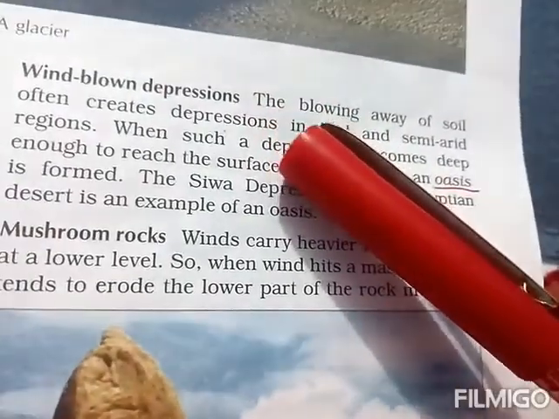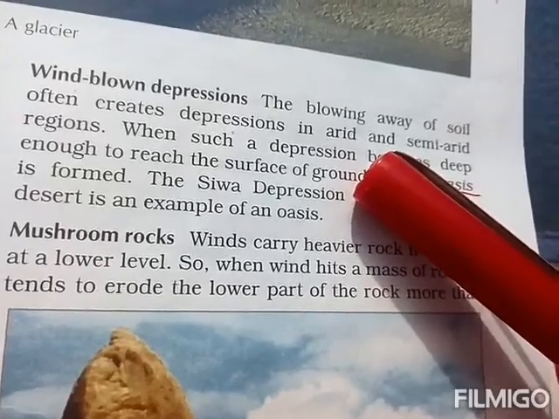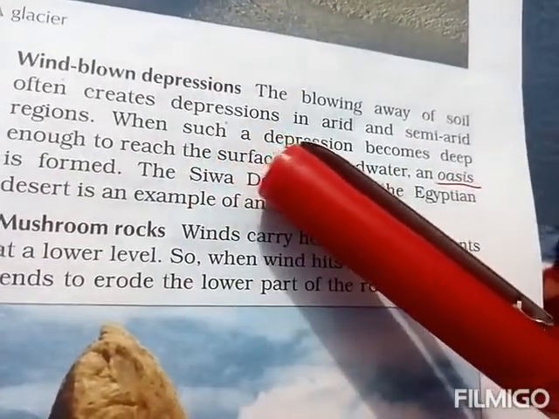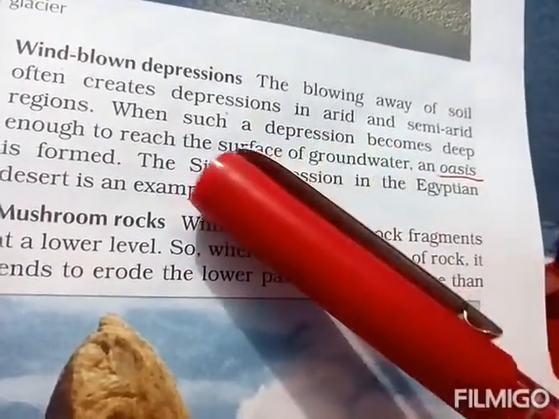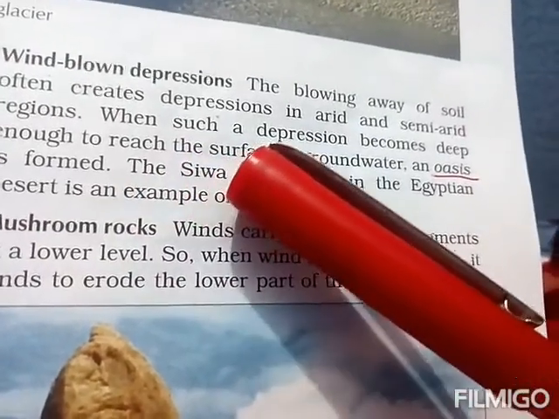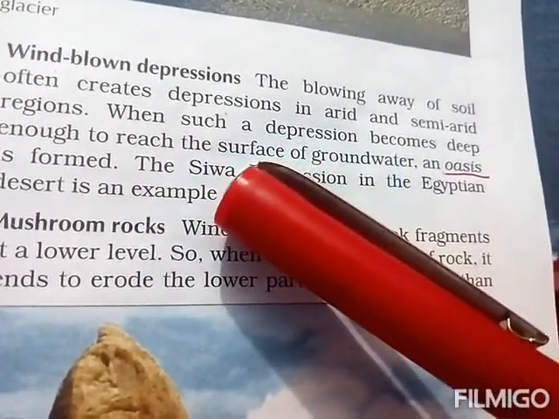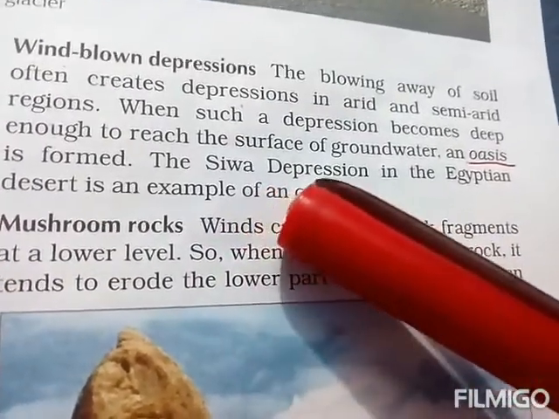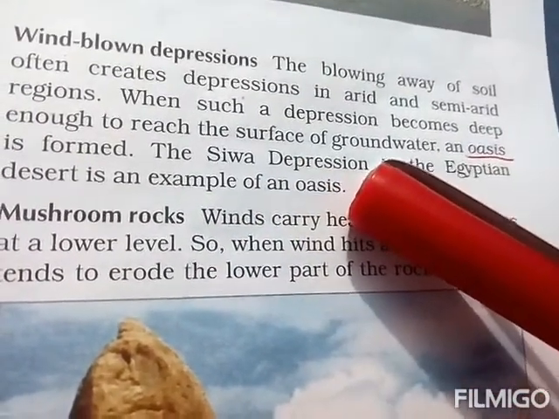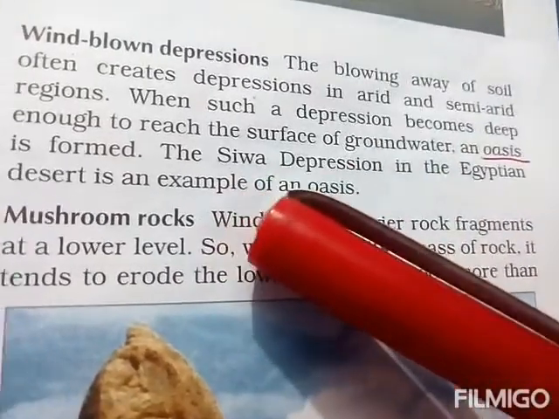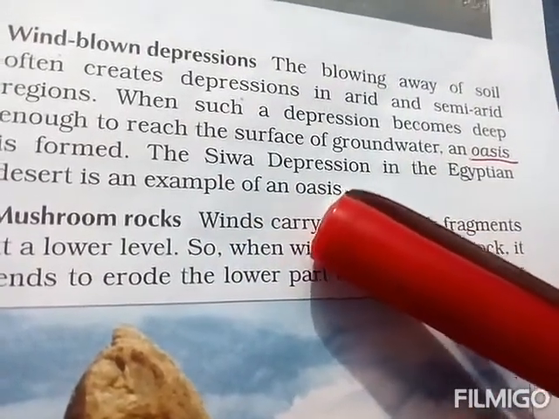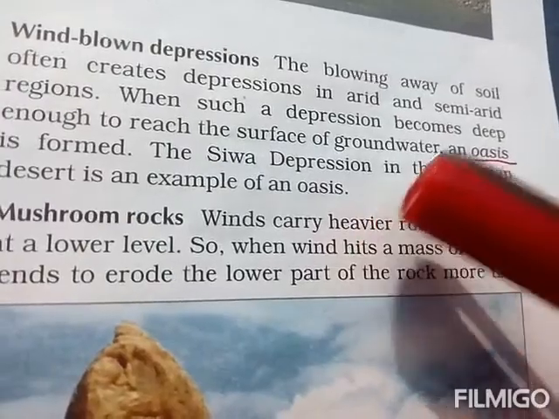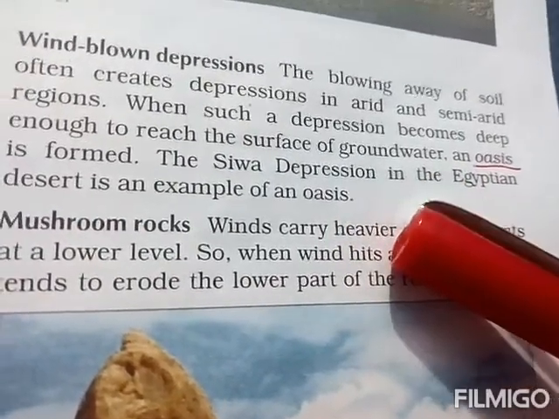Wind blown depressions. The blowing away of soil often creates depressions in arid and semi-arid regions. Arid means dry, and semi-arid regions. When such a depression becomes deep enough to reach the surface of groundwater, an oasis is formed. Oasis is in the desert wherever underground water is found.